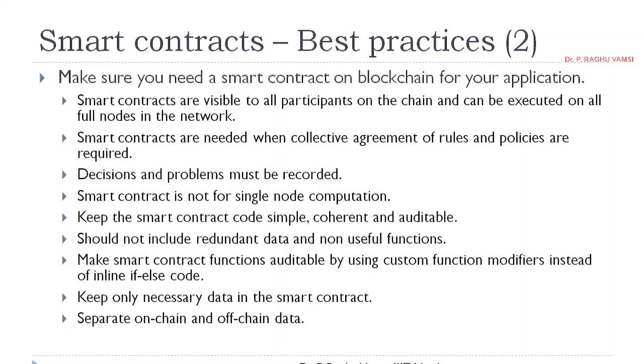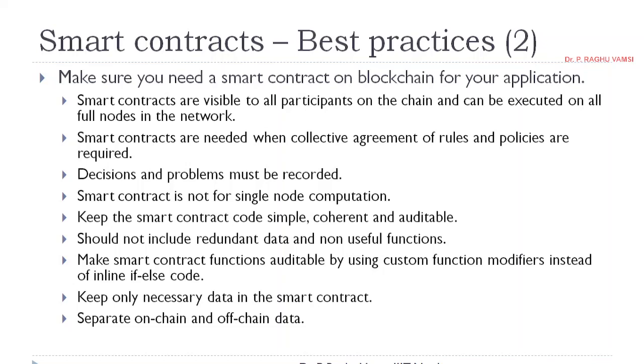That means don't keep every piece of information on the smart contract, provide only the key elements like transaction ID or person ID or the voter address, which are very key information with which you can get the majority of the data. Only that key data is to be placed on the blockchain.